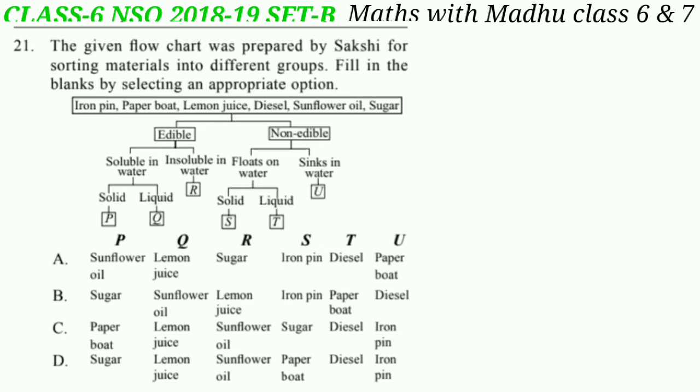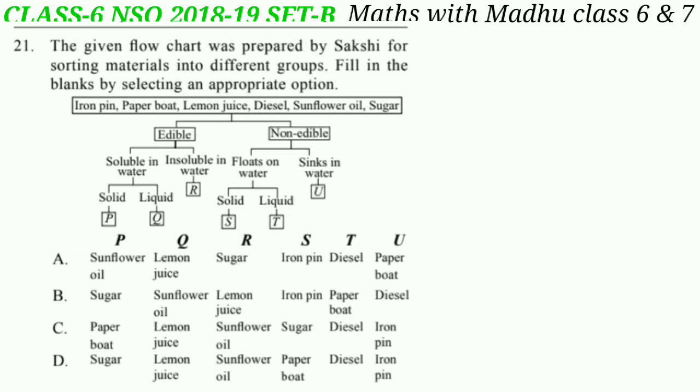Q should be edible, liquid and soluble in water. R will be edible, insoluble in water. S solid, non-edible, floats on water. T non-edible, liquid, floats on water. And U will be non-edible, sinks in water.